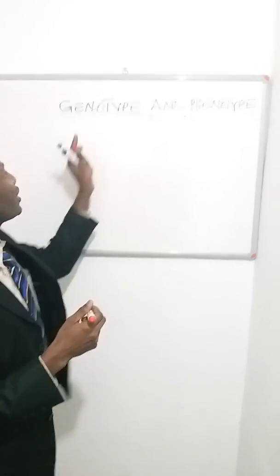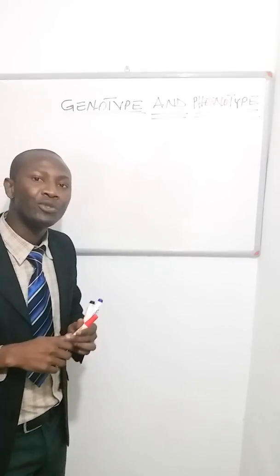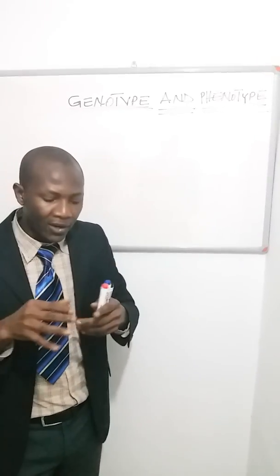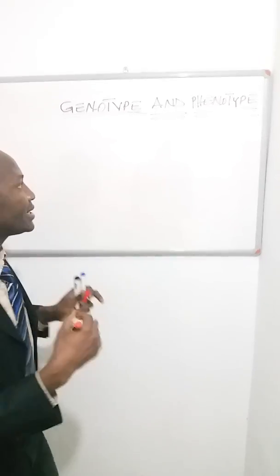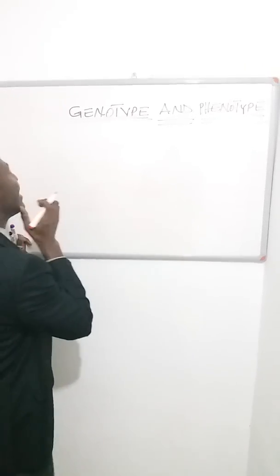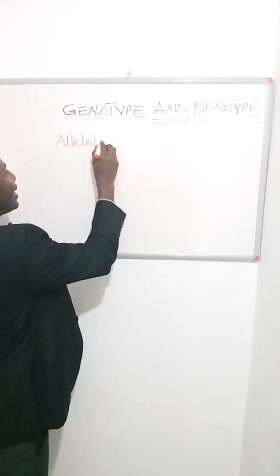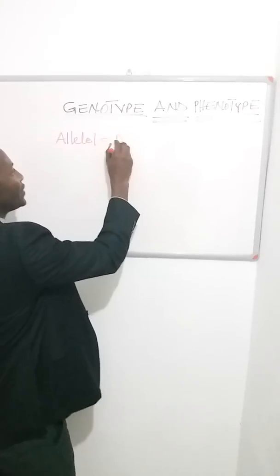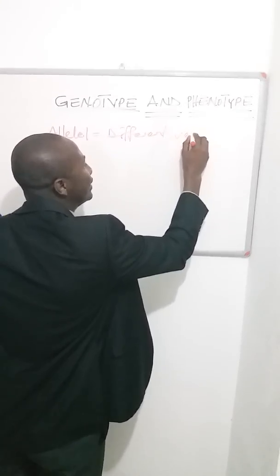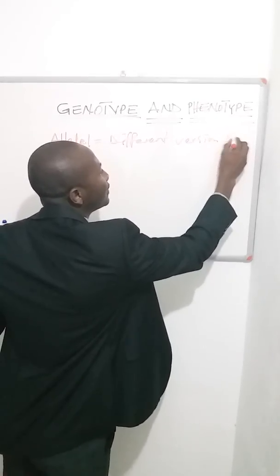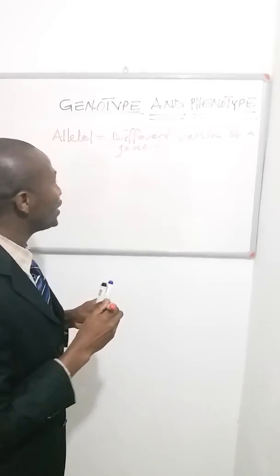Okay, now we're going to talk about the genotype. If we say the genotype, here we are going to concentrate more on the genetic makeup. What is the content of your genes or your genetic material? In doing that, you have to consider what you call alleles. Alleles are different versions of a gene.